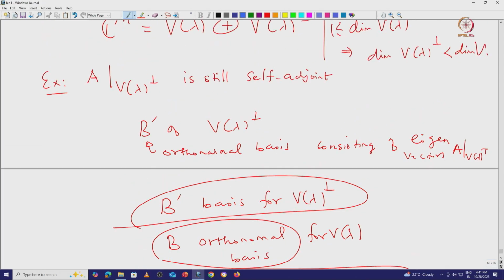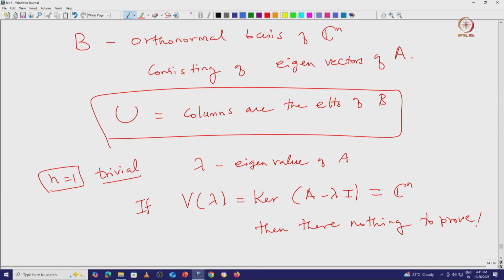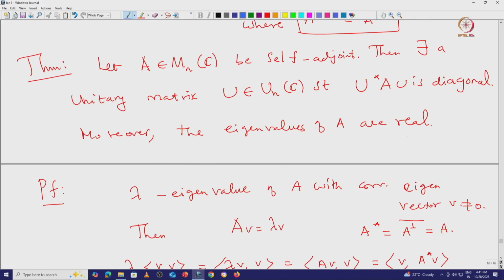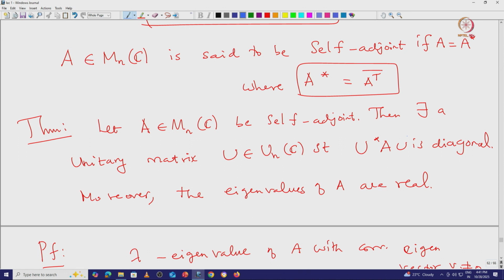I will leave it to you to check this is enough. This way we get a unitary operator, coming from this orthonormal basis, such that U star A U becomes diagonal.